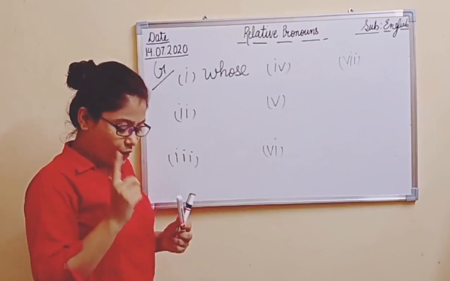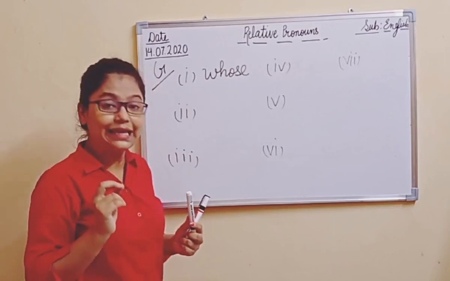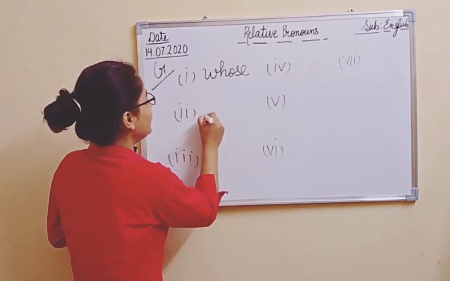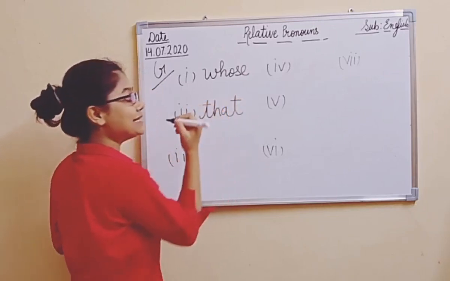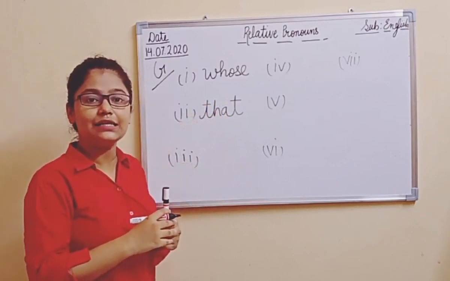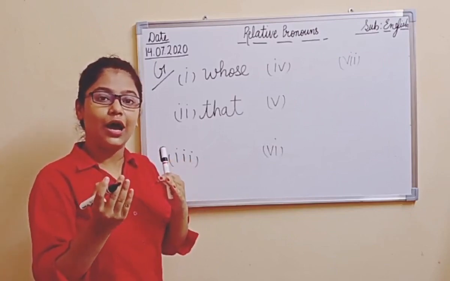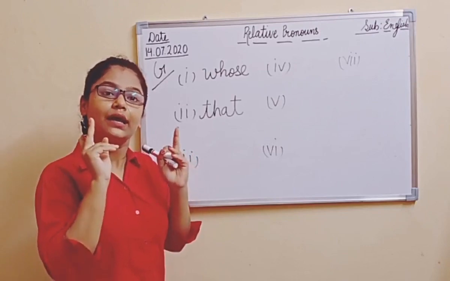Okay. Now let's come to the second one. The company dash makes electric geysers is in Jaipur. The company that makes electric geysers, or we can say the company which makes electric geysers is in Jaipur. You can use either of the relative pronouns, but it should suit the sentence and it should be correct.